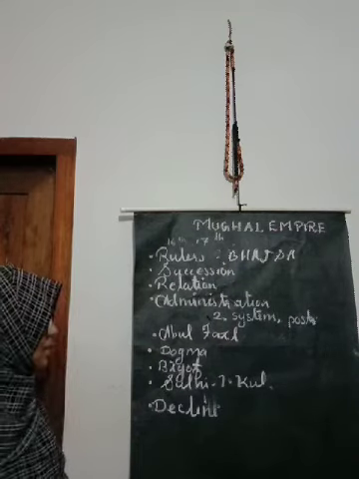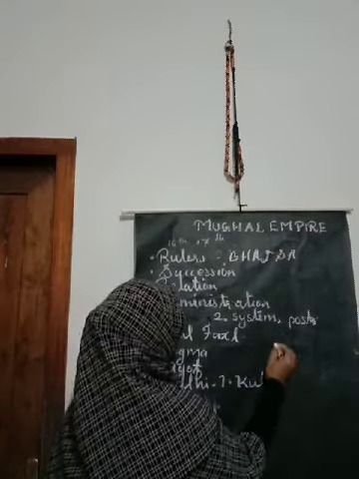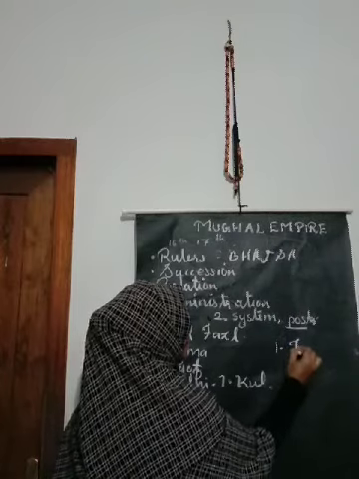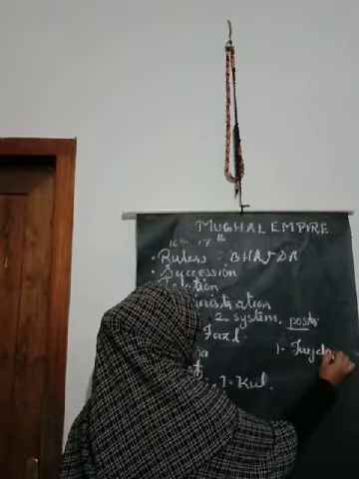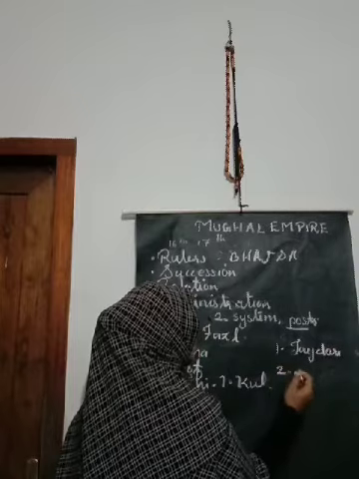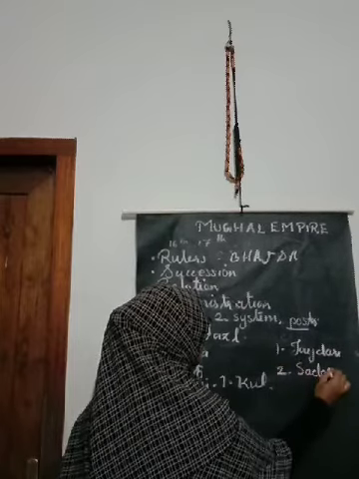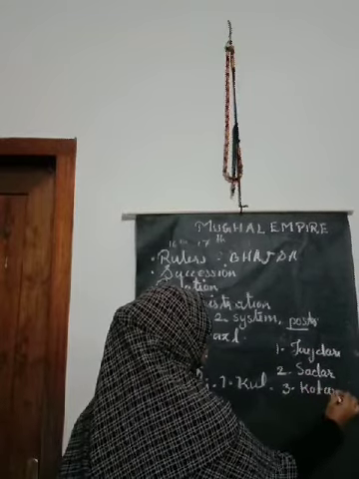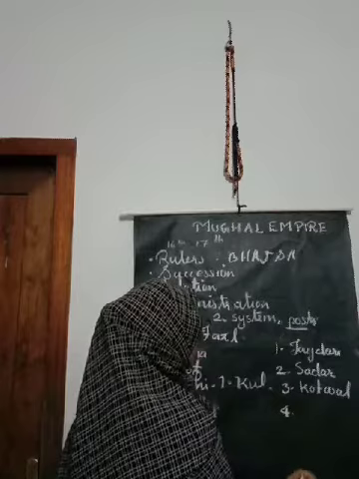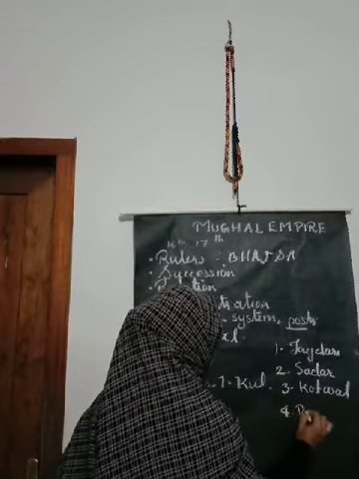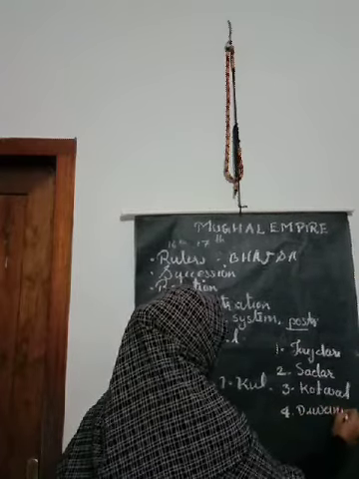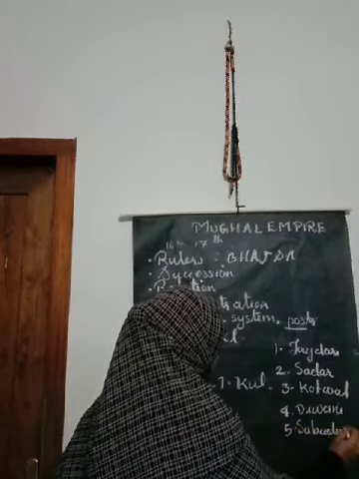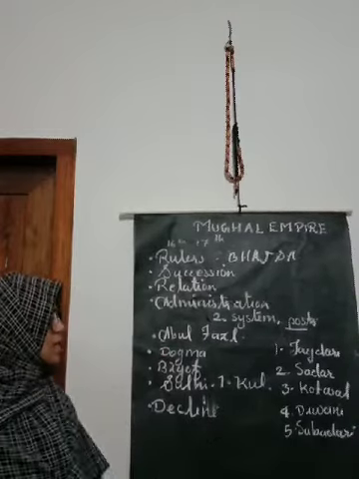Let's write. Okay. Number 1, important post, it was Faujdari. Number 2, Sadar. Number 3, Kotwal. Number 4, Diwani. And last one, Subedari. These were the important posts.